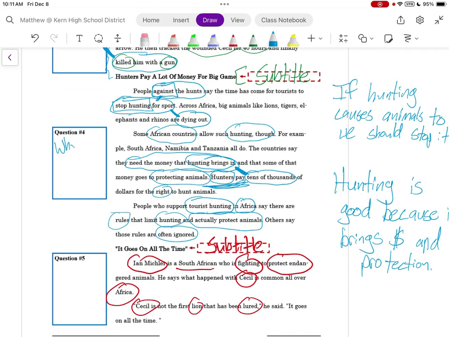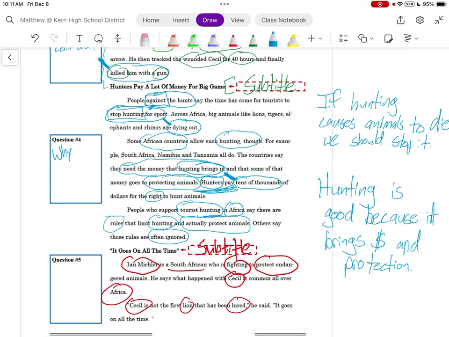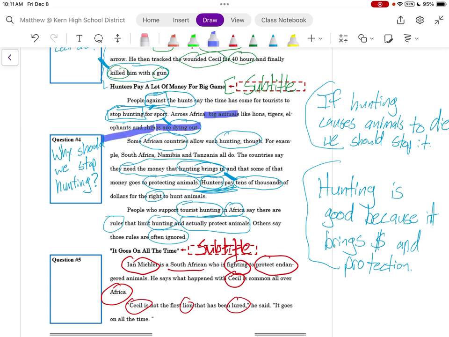Why, question number 4, why should we stop hunting? I'm going to try to use these thoughts here to create questions. Why should we stop hunting? Well, the answer, animals are dying out. That is why we should stop hunting. Big animals are dying out.